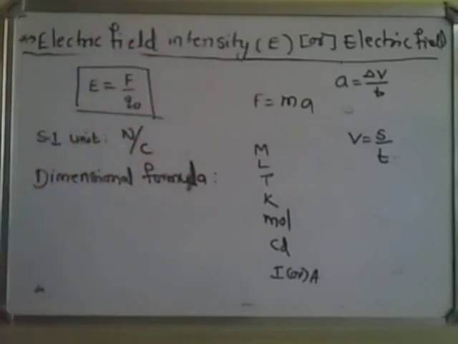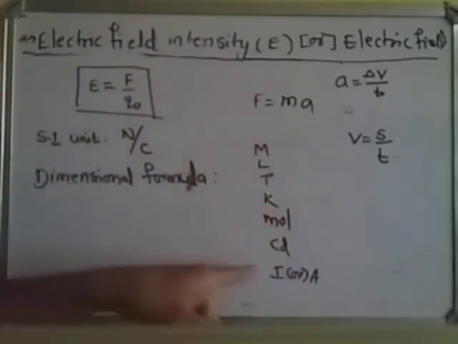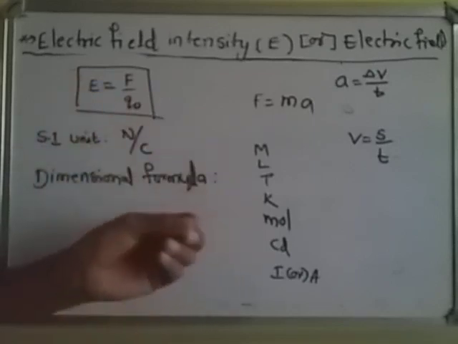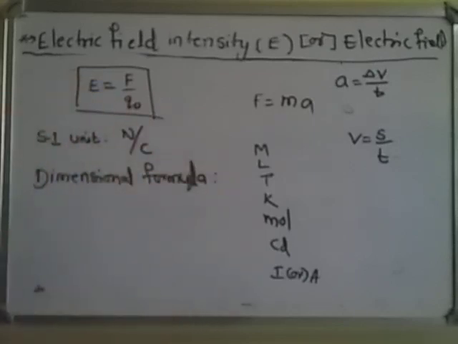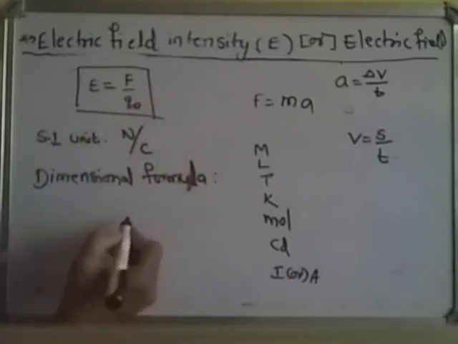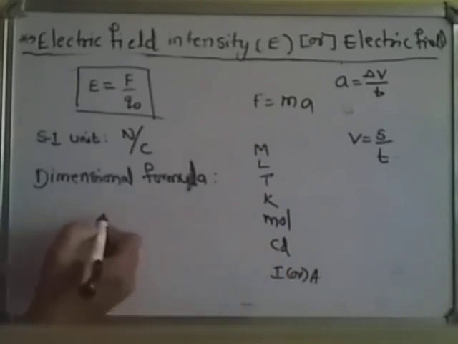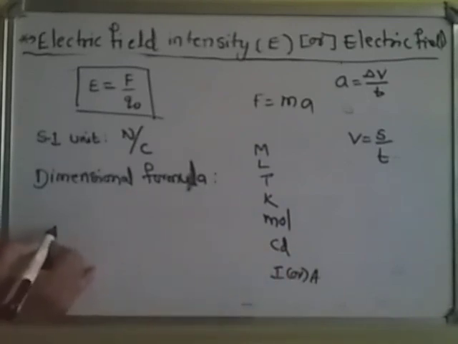The expression in which the powers of fundamental physical quantities are to be raised to represent a physical quantity is called the dimensional formula.